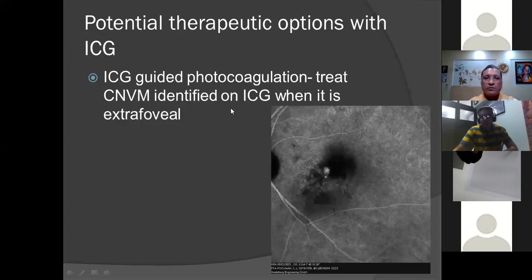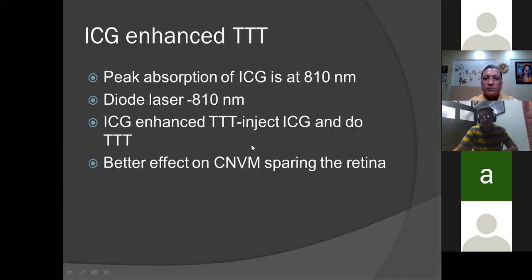Now, potential therapeutic options using the ICG. ICG guided photocoagulation treats CNVM identified on ICG when it is extrafoveal. So once you know the hotspot and if the area is extrafoveal, it can be treated very nicely even with a laser. Now, we saw that the wavelength of ICG is around 810 nanometer, while that of diode laser is also 810 nanometer.